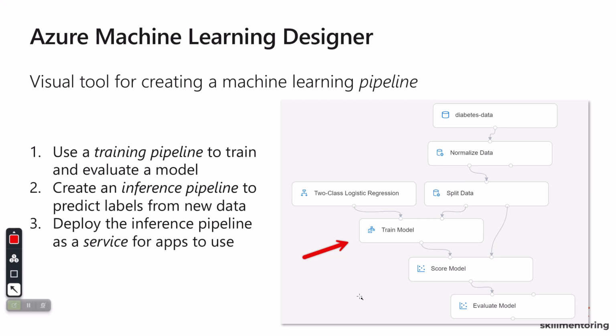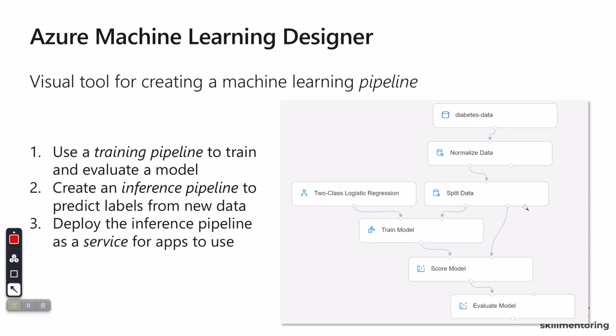And after the training of the model is done, you will get a score model, which means you will come to know that this is a model which can be used on the basis of existing data, which also has the labels in it. And then finally we can go and evaluate the model against the validation data which is there. And if this validation is as per our expectation, then we can also deploy the inference pipeline. We can also deploy it as a service endpoint. So you can create an inference pipeline.